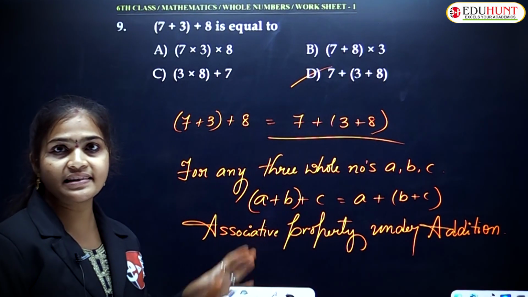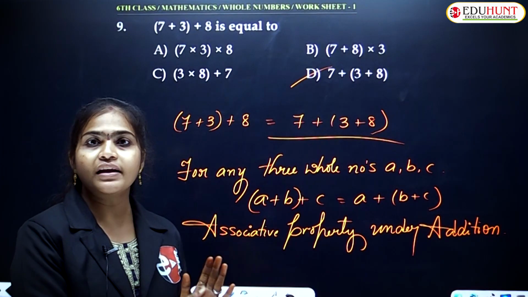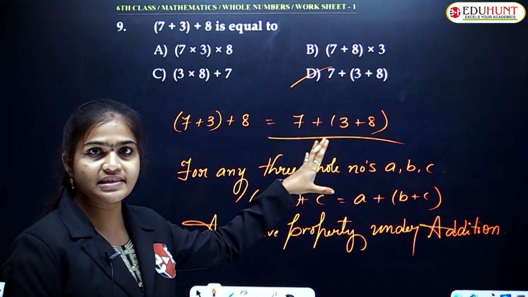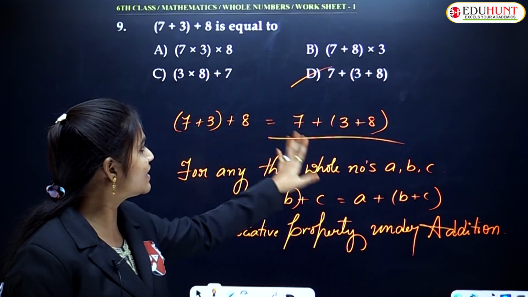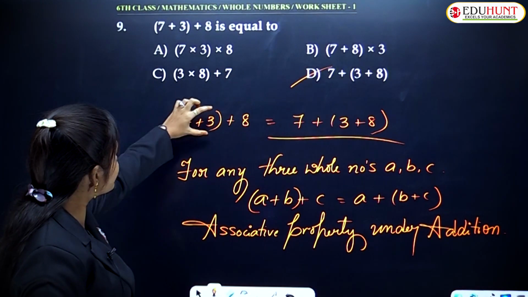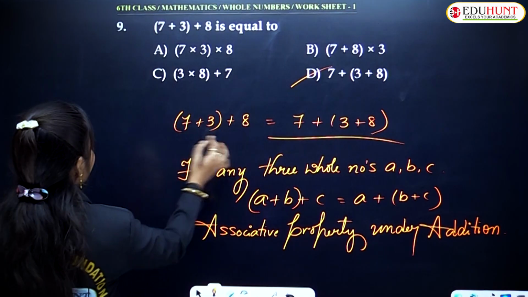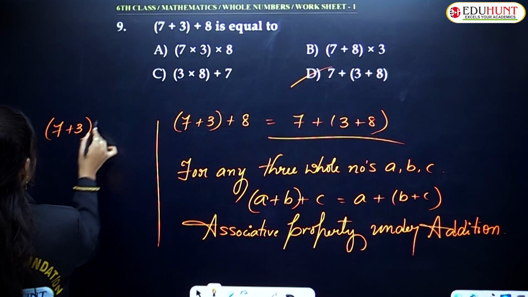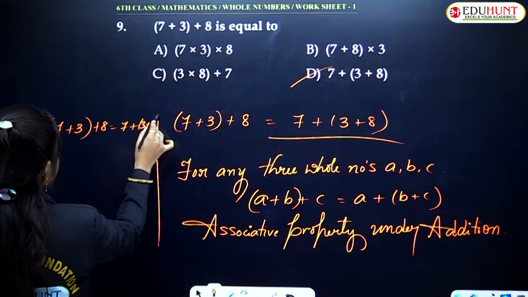There is no change in that order, just there is a change in its grouping way. Way of grouping the numbers. In that way of grouping the numbers only difference is there, but there is no change in its order. Here we are not changing the order. If you add the first 2 numbers, then what you will get? 7 plus 3 plus 8. 7 plus of 3 plus 8.